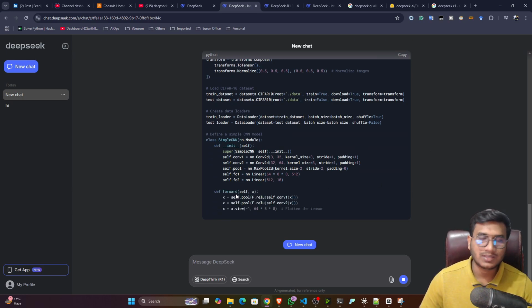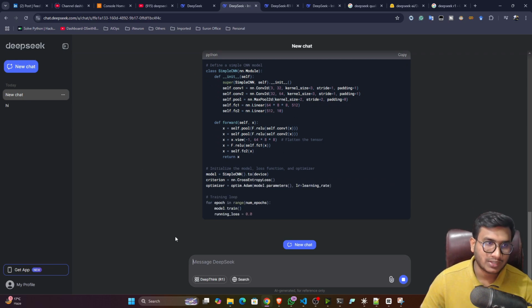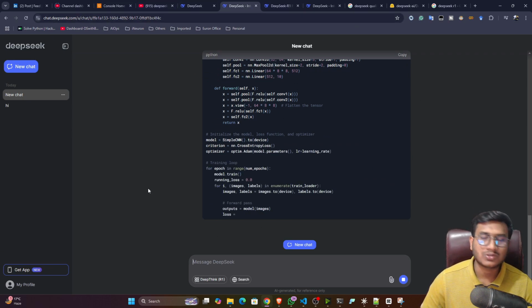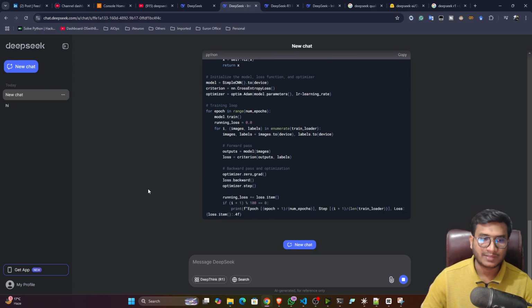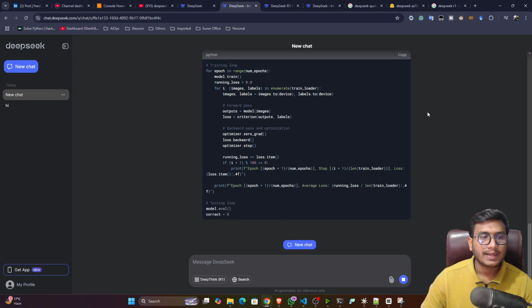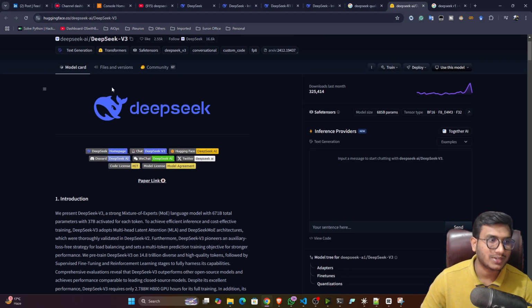Whatever things you used to perform with ChatGPT, now you can perform everything with DeepSeek. And now there is no limit because it's completely open source and free for you. You don't need to pay for this DeepSeek R1 model. It is also available on Hugging Face, so you can download the model, but you can't really run it easily because the size of the model is very huge. If you want to run it on your machine, you should have a good configuration machine, with a good graphics card and good memory, otherwise you won't be able to run it.